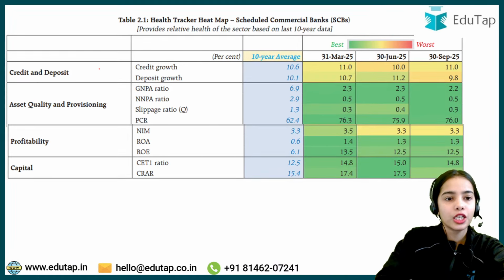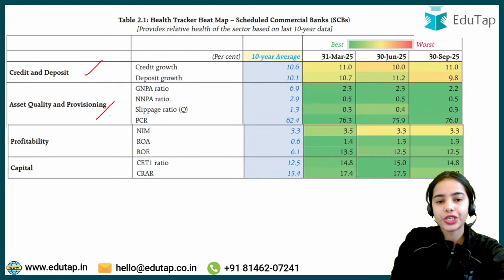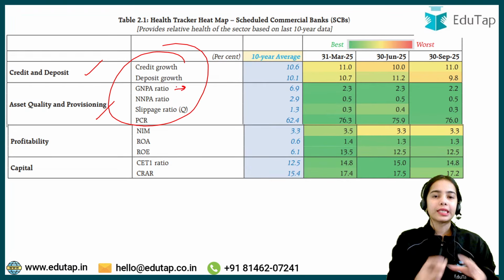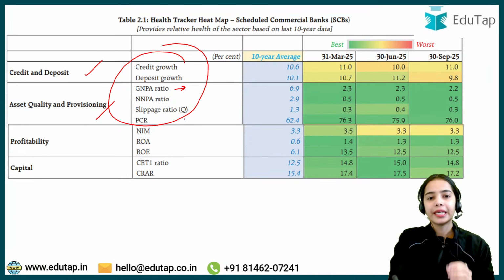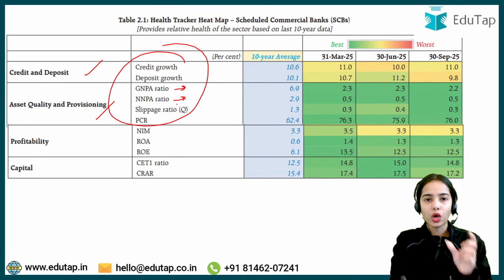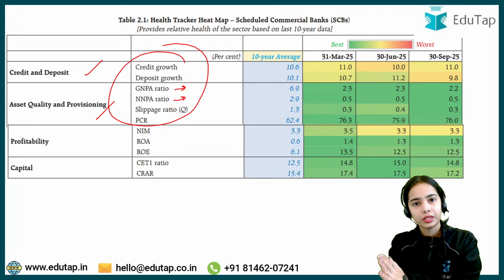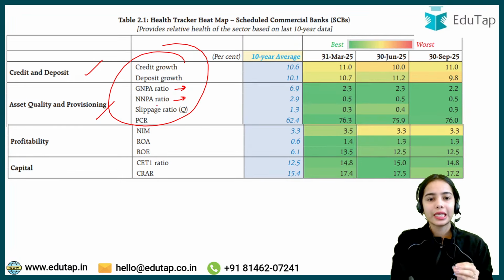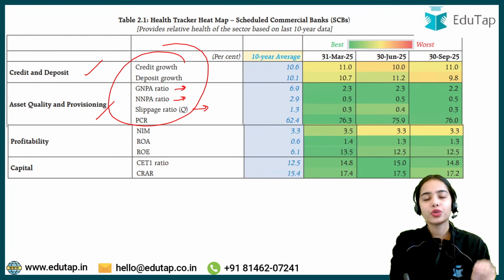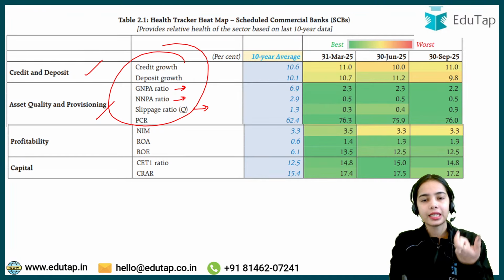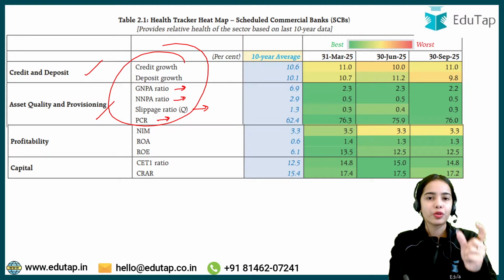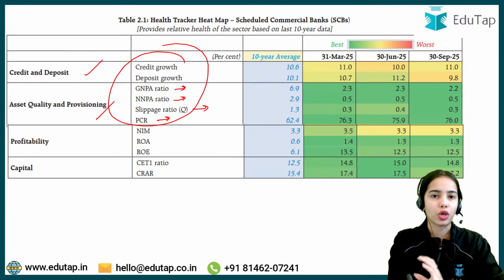Chalo. So credit and deposit, asset quality and provisioning. Any confusion in any of the terms? Gross non-performing assets are the total non-performing assets. Net non-performing assets are the non-performing assets after deducting the provisions. Whatever NPAs are left, that is net non-performing asset. Slippage ratio is the new NPAs created in a financial year, and the PCR is the provisioning coverage ratio, that is the provisions maintained against the gross non-performing asset.